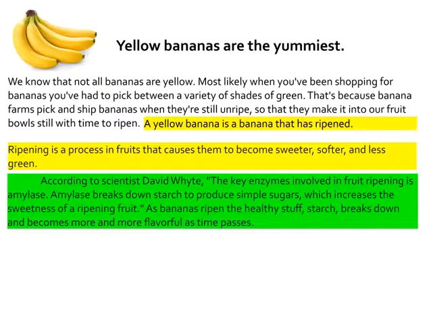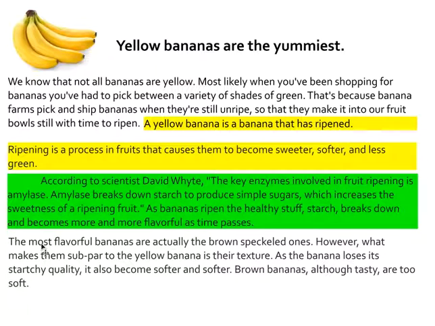So I'm going to pull out a paragraph that I wrote, the next paragraph, and let's see if we can decide what are the concrete details and which are my opinions, because they're kind of blended together. We oftentimes blend concrete details and our own opinion. The most flavorful bananas are actually the brown speckled ones. However, what makes them subpar to the yellow bananas is their texture. As the banana loses its starchy quality, it also becomes softer and softer. Brown bananas, although tasty, are too soft.